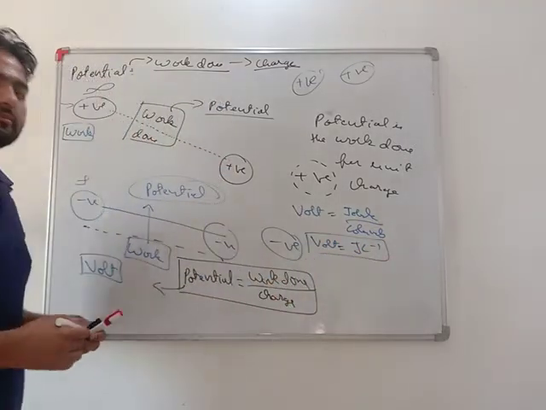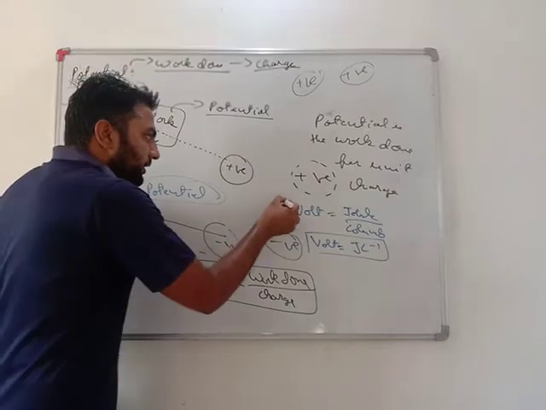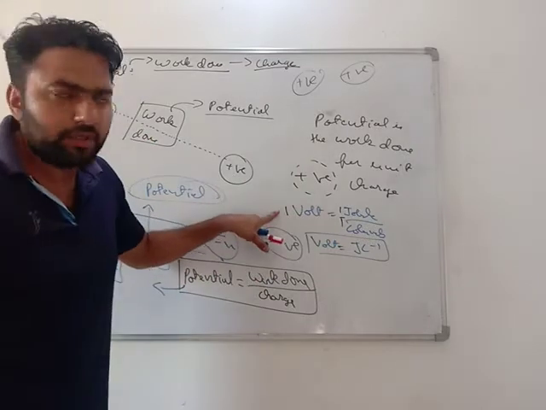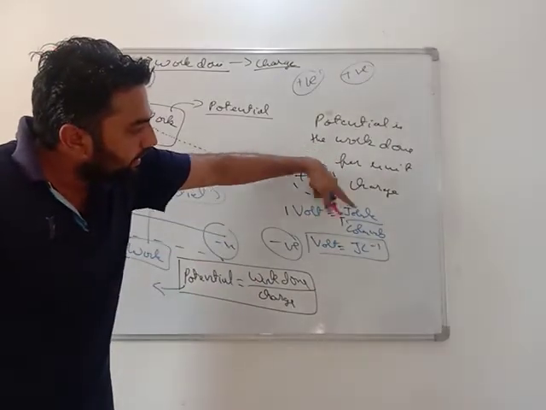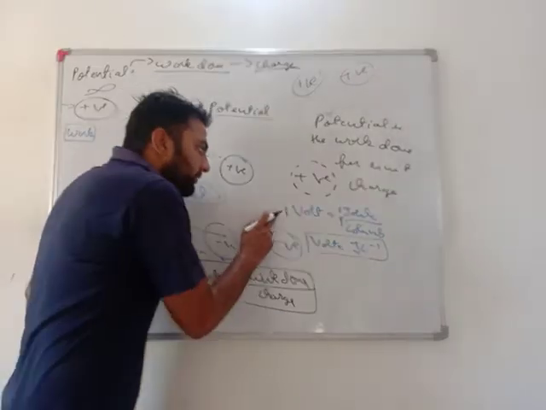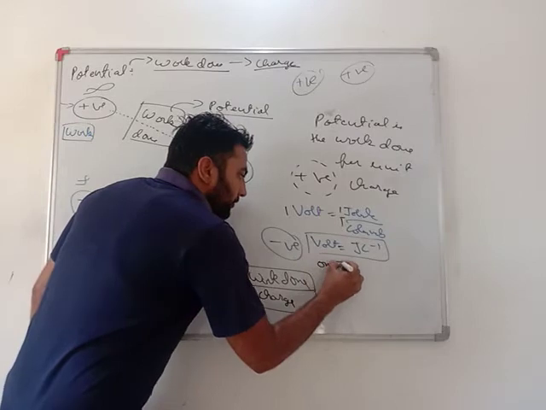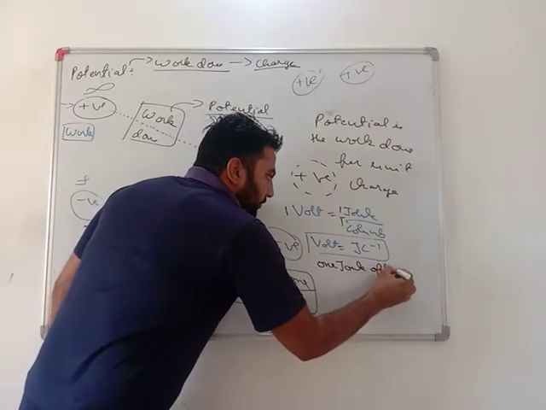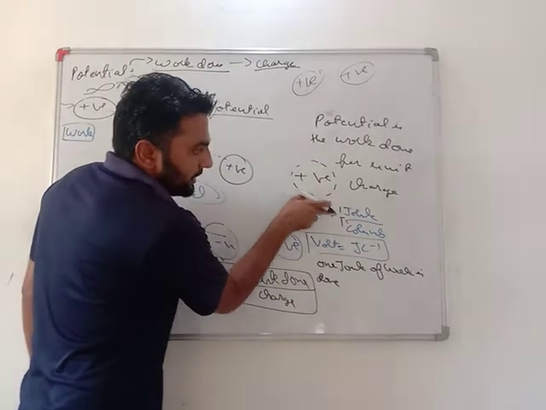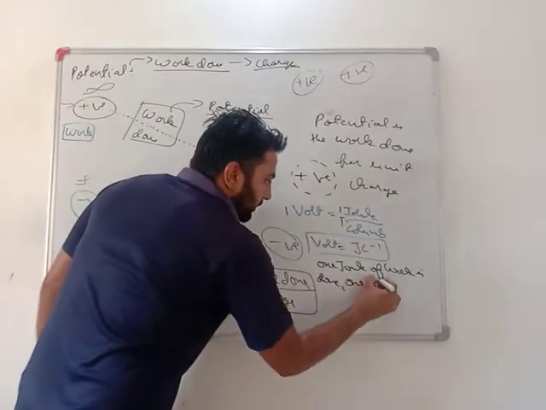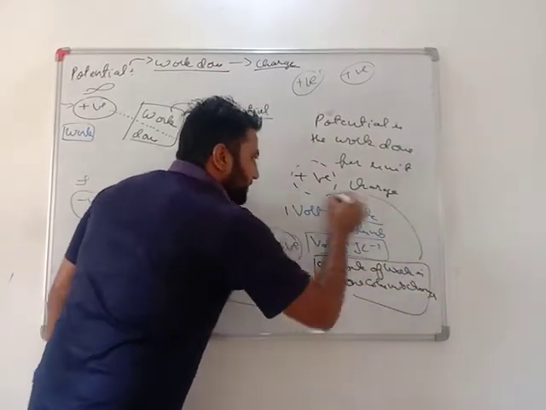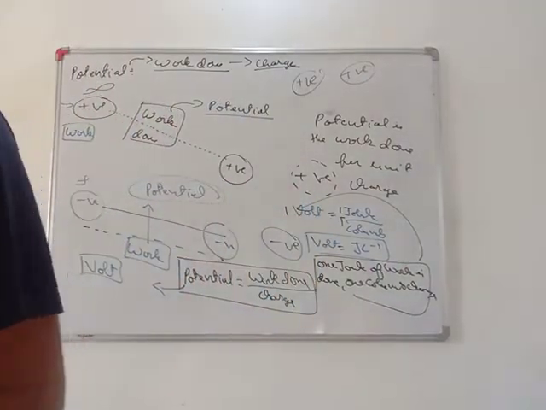Very important. What is 1 volt? Again, what is 1 volt? No issue. 1 upon 1 is 1. So what is 1 volt? When 1 joule of work is done on 1 coulomb charge, it is called 1 volt. Very important, my dear students.